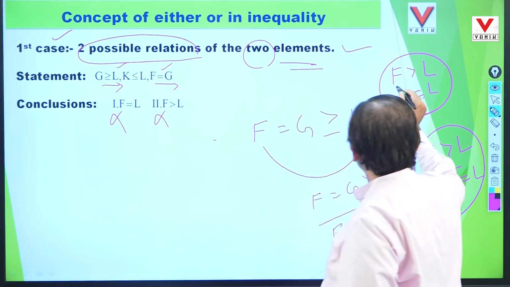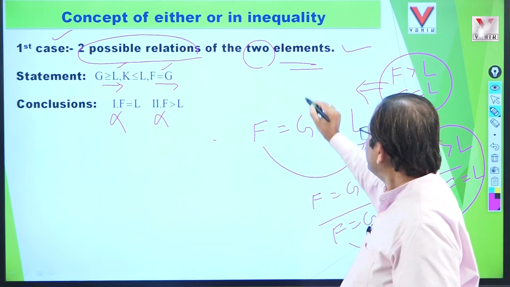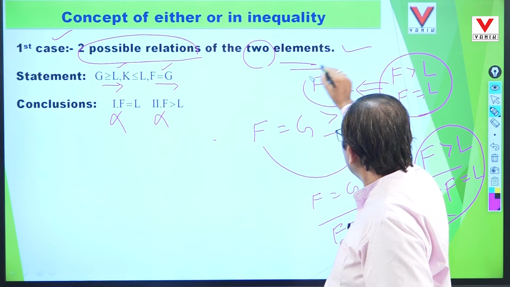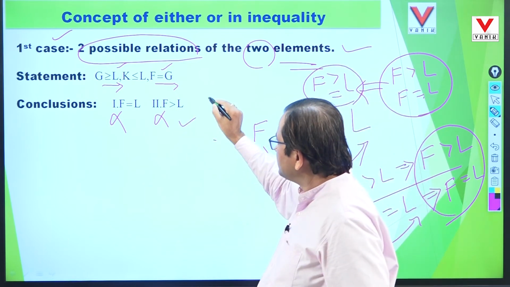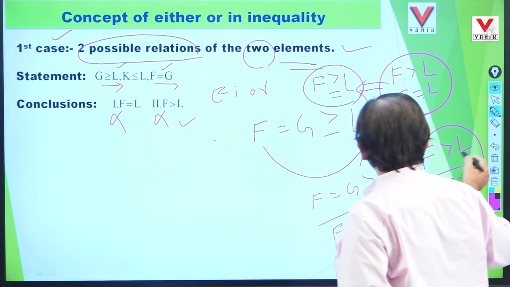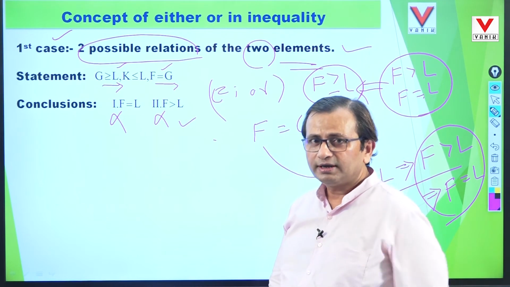But combined, if we join these two relations and state them in a single sentence, what is that? F is either greater than or equal to L. So here we can state the same. Here, either 1 or 2 is the right conclusion. And mark it, what are the conditions for either-or in this chapter?